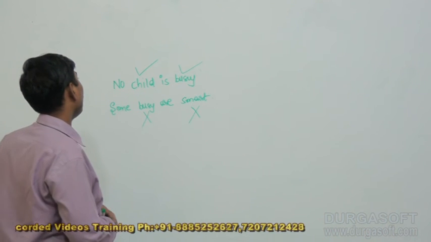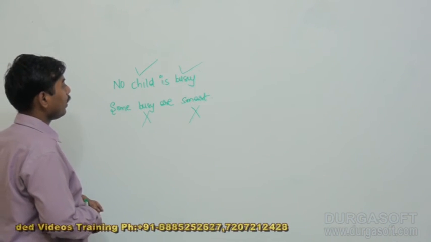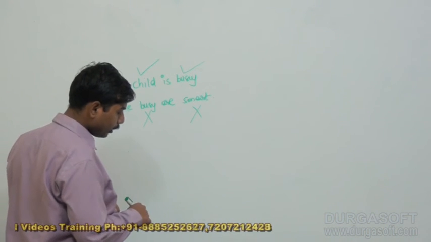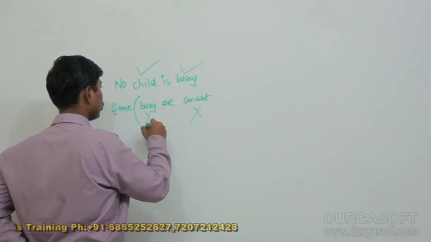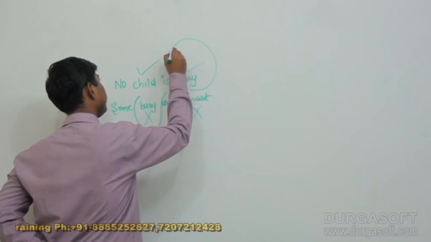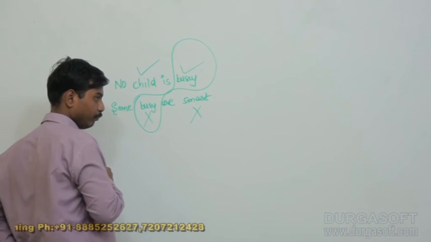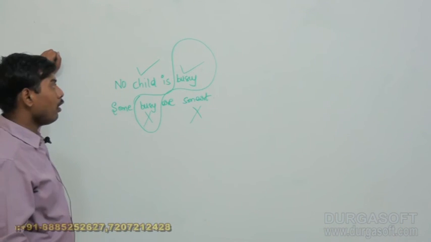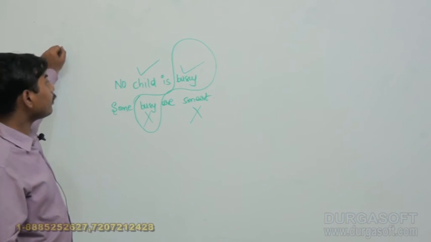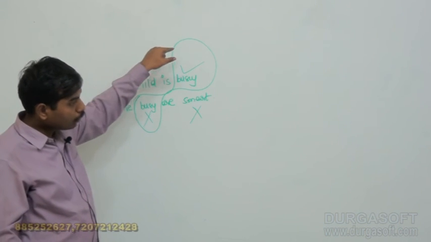When I talk about the conclusion part here, what is the middle term in these two statements? The middle term in these two statements is busy. Busy is the middle term. Next, the middle term is distributed at least one time.